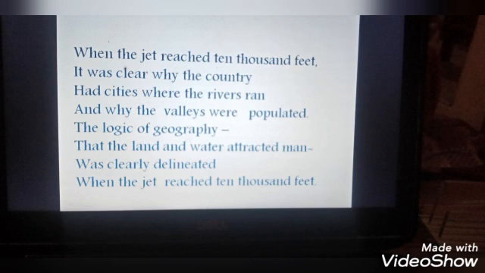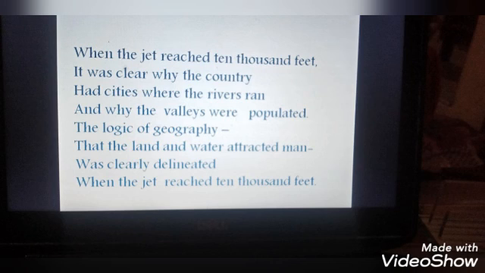That's the first stanza. Now let's move on to the second stanza. When the jet reached 10,000 feet, it was clear why the country had cities where the rivers ran and why the valleys were populated. The logic of geography, that the land and the water attracted man, was clearly delineated when the jet reached 10,000 feet. So his jet is moving up. Now it has reached almost 10,000 feet.